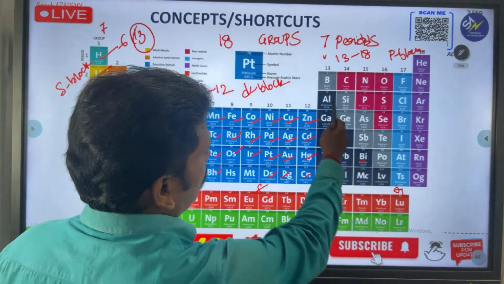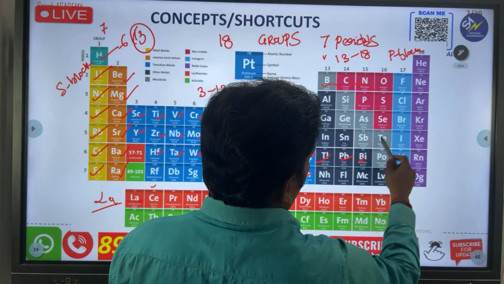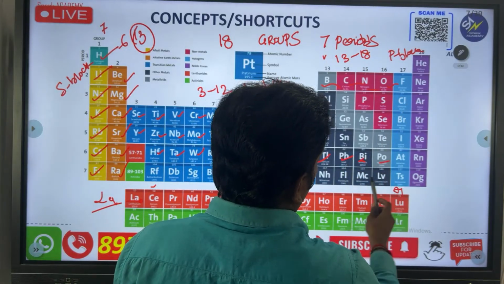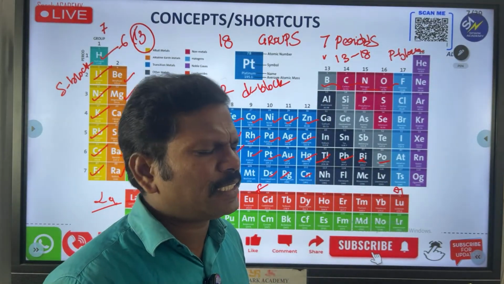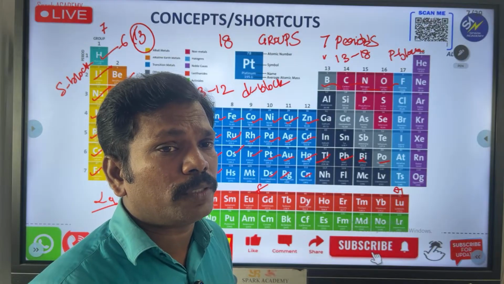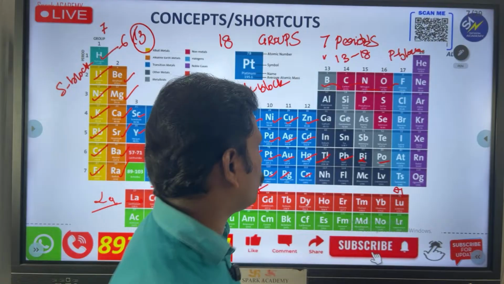Another one you already know: boron to thallium, here carbon to lead and nitrogen to bismuth, oxygen to polonium. Why am I not telling this one? These are above 100 elements. Okay? There is a specific nomenclature for the elements above 100. I will tell you right now. Wait for 1 second. Okay? Yes, this one.